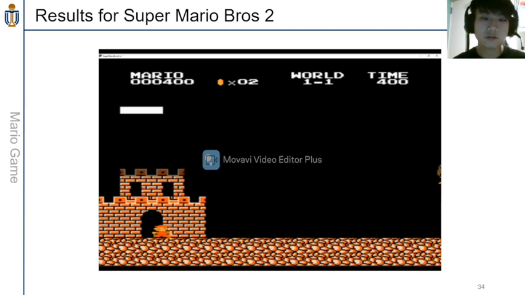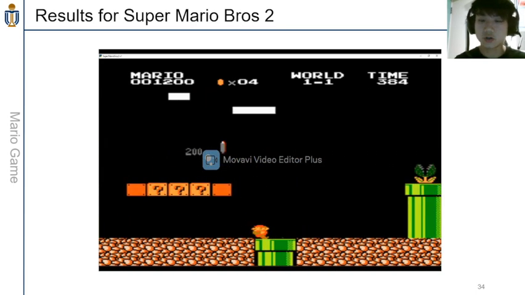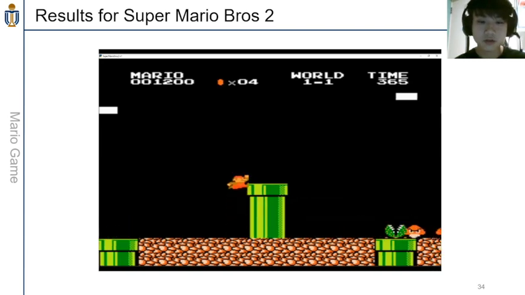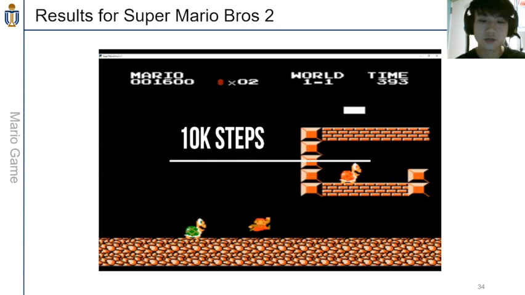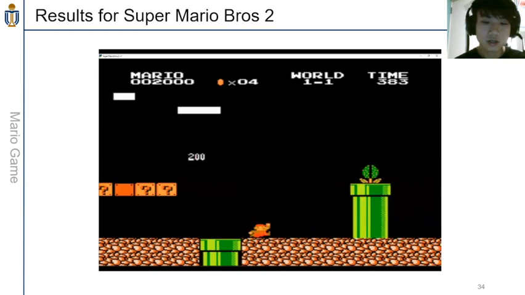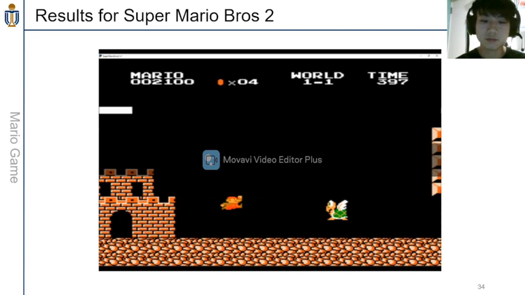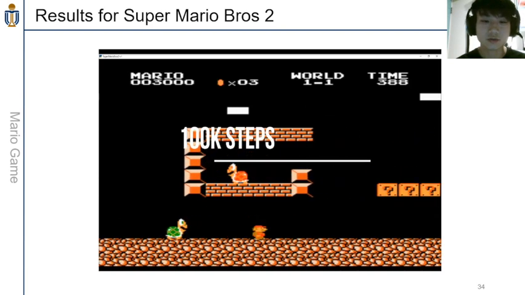Let's also take a look at the gameplay videos for Super Mario Bros. 2. Again, here we also use two different algorithms, PPO and A2C, to train the models, but the results are almost the same, so we just show one of them here. Please take a look. For 1000 steps, you can see Mario is sometimes jumping left and sometimes jumping right. And you can see Super Mario Bros. 2 is a much more challenging game because there are a lot of monsters and traps.